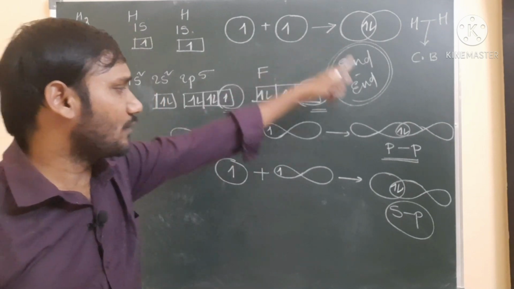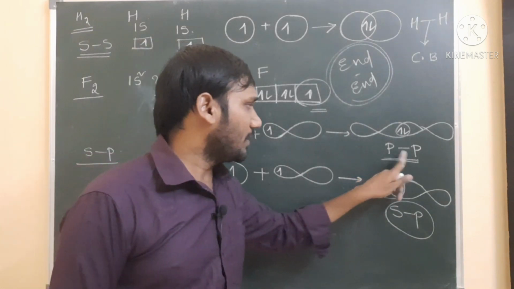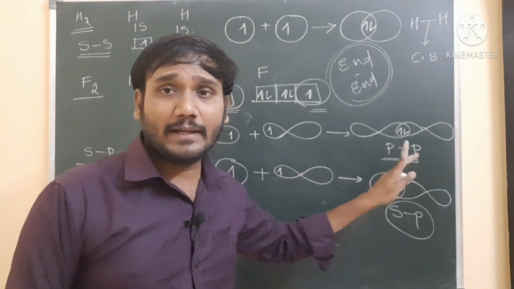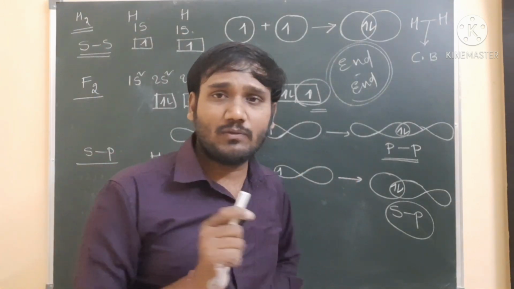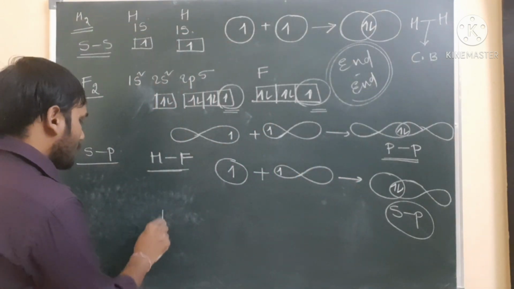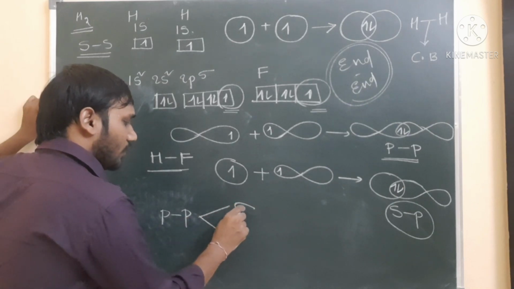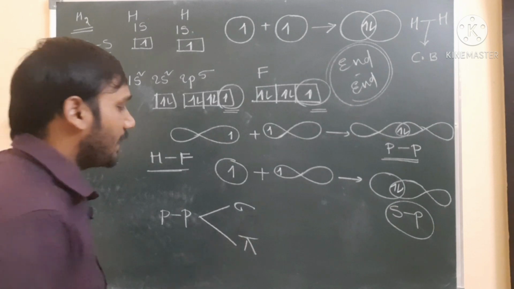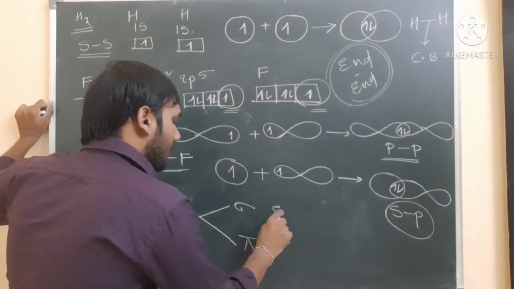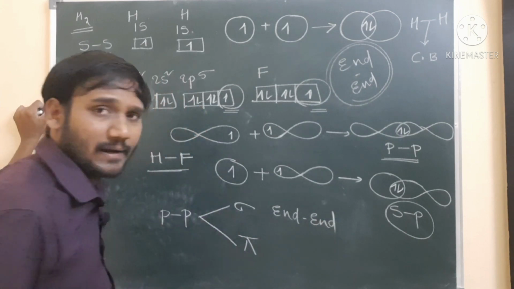So everything here is sigma bond formation. Now if you come to the pp orbital, two types of bond formation can take place: one is a sigma bond, and the other is a pi bond. When the two p orbitals are overlapping end to end, a sigma bond is formed.